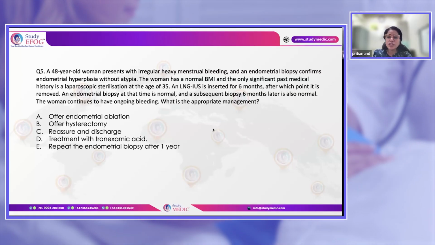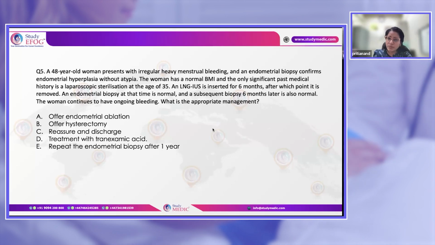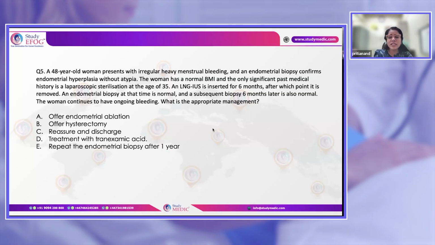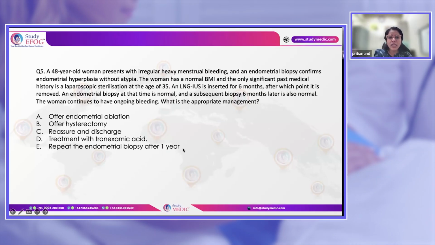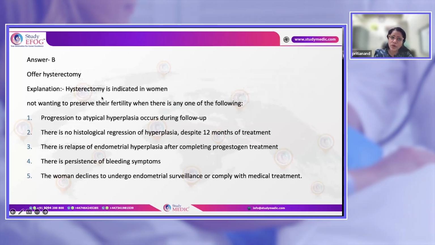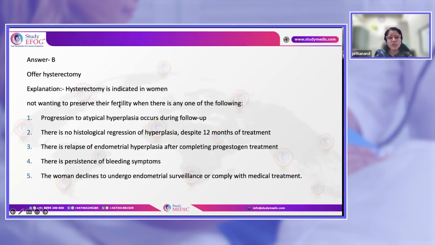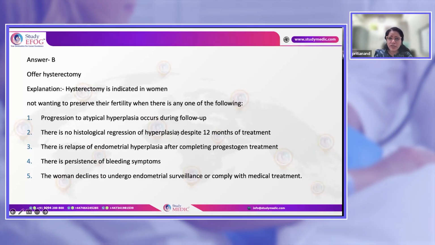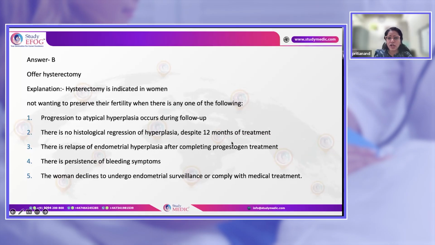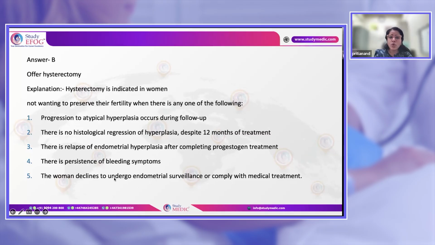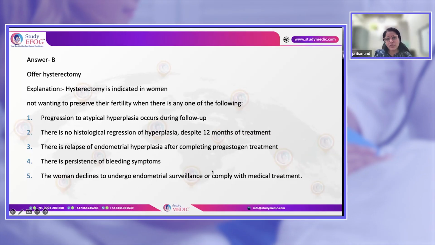So these patients in whom, despite medical management, despite endometrial biopsy being normal, there is ongoing bleeding, they are the candidates for the surgical option, that is offer hysterectomy. So hysterectomy is offered for the patient of endometrial hyperplasia if there are atypical features, if there is no disease regression after 12 months, there is a relapse, there is persistence of bleeding symptoms, or if the patient declines the surveillance.